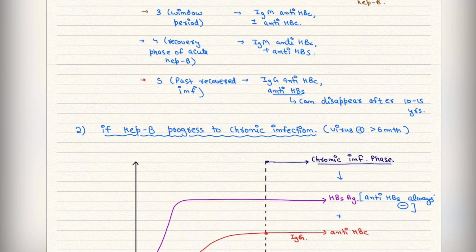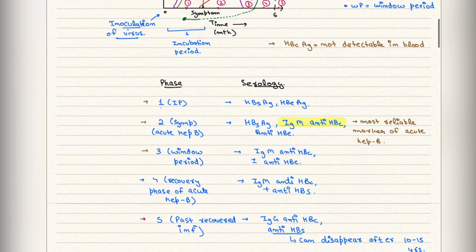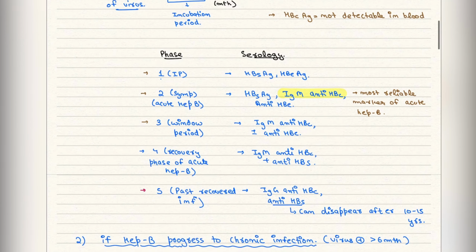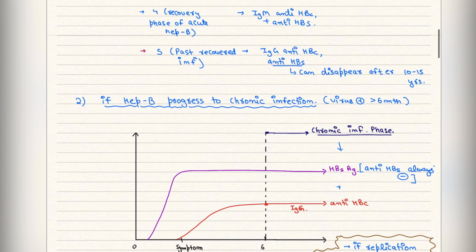तो only two will be found. That is HBS antigen. उसमें we are not going to find the anti-HBS because it is an acute infection. So after some time anti-HBS will be found. But in this chronic infection, HBS antigen will be found, and anti-HBC, IgG, anti-HBC will be found.